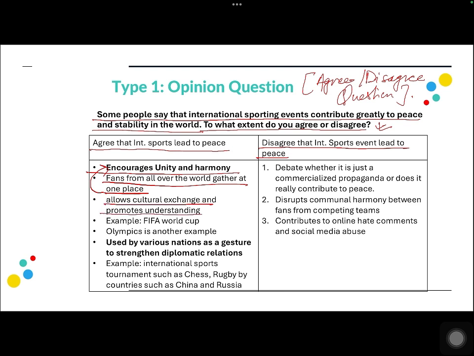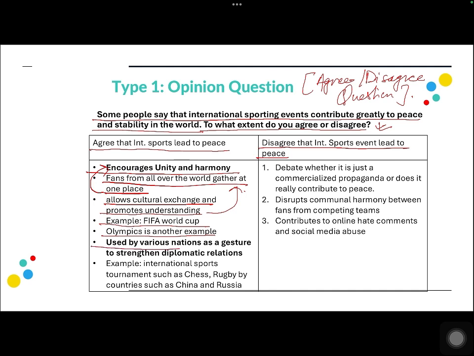Because fans from all over the world gather at one place, they travel and they are together, promoting unity. Apart from that, it allows cultural exchange and promotes understanding, again demonstrating unity and harmony. An example of it could be the FIFA World Cup or the Olympics, right? So these are sports events where people travel from different countries despite their differences in languages and culture. So that is how international sports events promote unity and harmony.